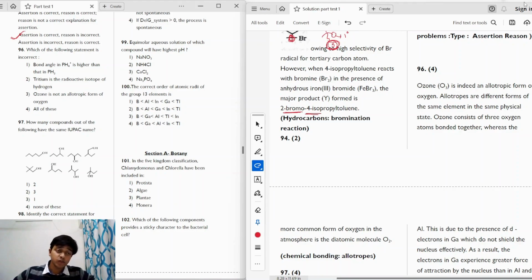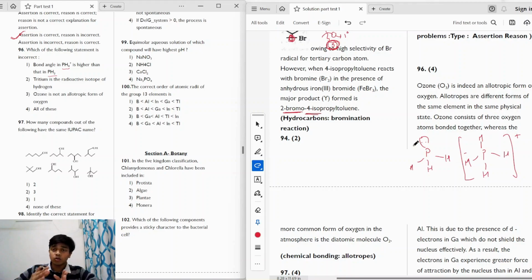The question says, which of the following statements is incorrect? We have 3 different statements and we have to tell which of them is incorrect. Statement 1 says the bond angle in PH4 plus is higher than that in PH3. In PH3 we have a lone pair here, whereas in PH4 plus, in place of the lone pair, we have a hydrogen atom, and the entire molecule carries a positive charge.